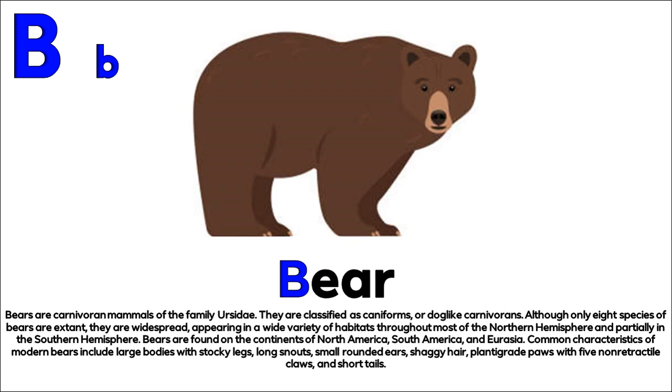B. Bear. Bears are carnivorous mammals of the family Ursidae. They are classified as caniforms, or dog-like carnivorans. Although only 8 species of bears are extant, they are widespread, appearing in a wide variety of habitats throughout most of the northern hemisphere and partially in the southern hemisphere.